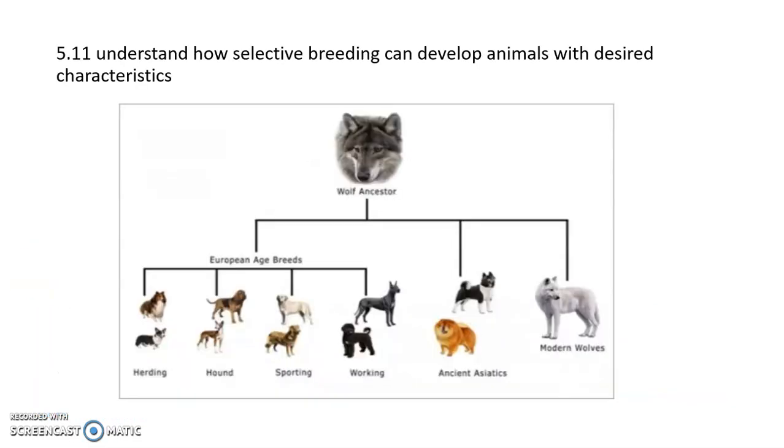If we look at this slide, again, this is showing you the same sort of idea as we met with the wild mustard. We've got the common ancestor here, which is some wolf-type species, and from that, man has selectively bred all these different varieties of dogs, all of which have got desirable characteristics.